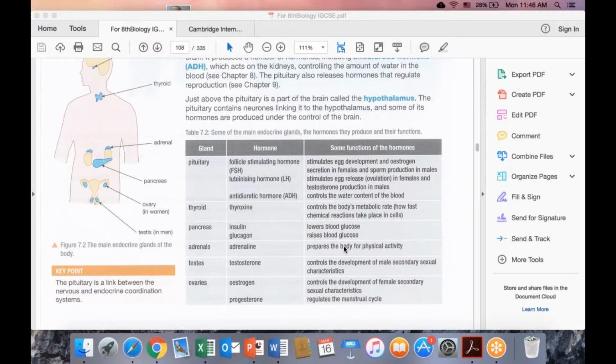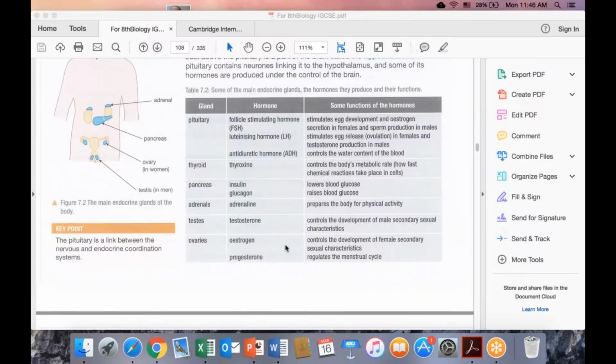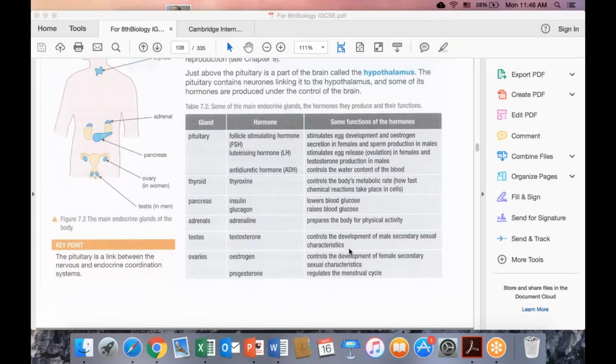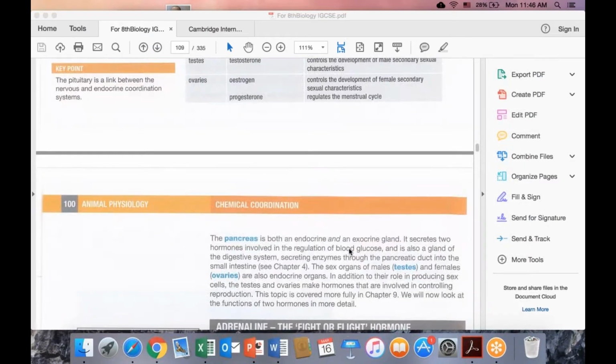Testes and ovaries, as you know, are sexual organs, but actually they are also glands. They produce hormones, and these hormones are very important in the development of secondary sexual characteristics. Progesterone regulates the menstrual cycle, estrogen controls development of female secondary sexual characteristics, and testosterone regulates the sexual characteristics of humans.